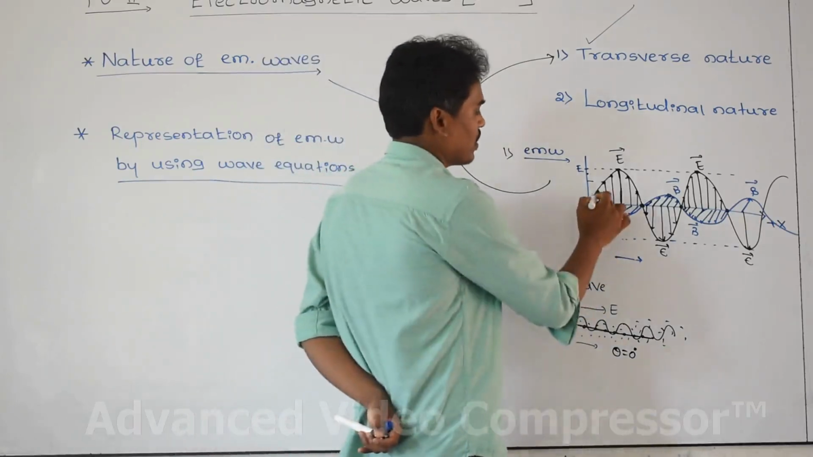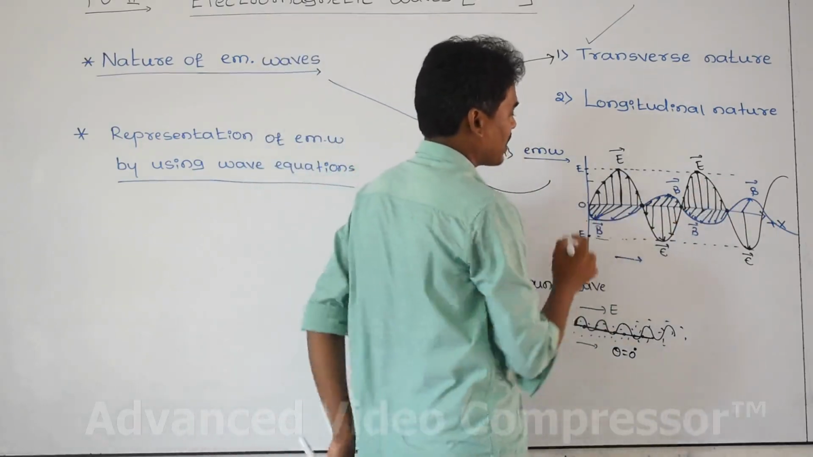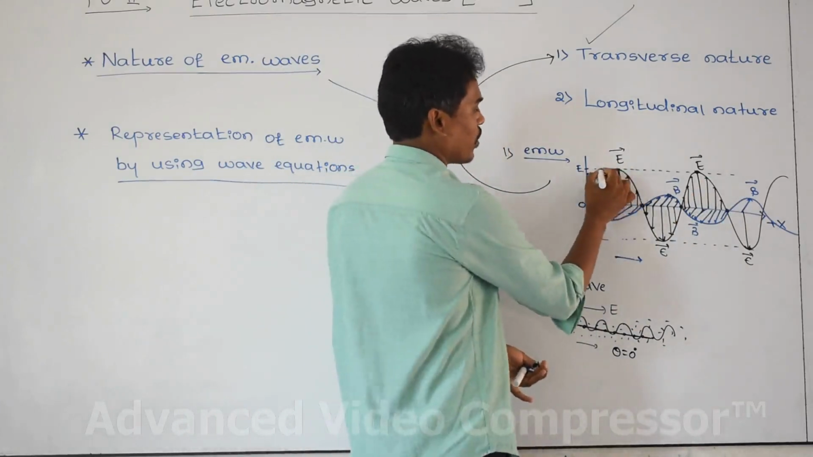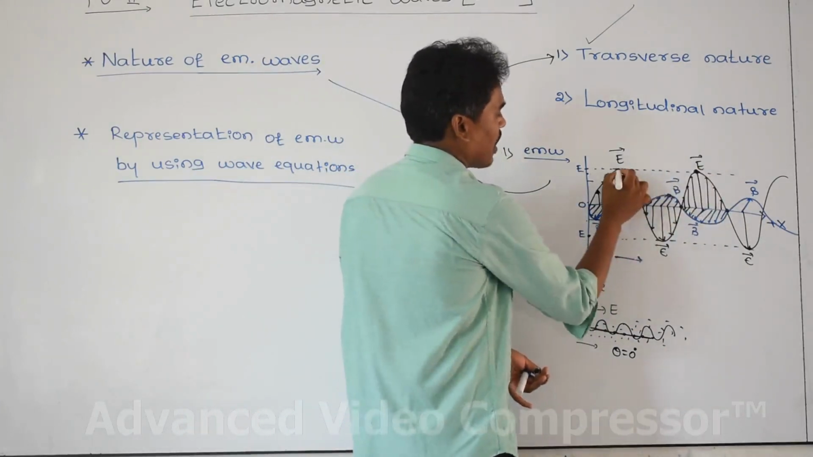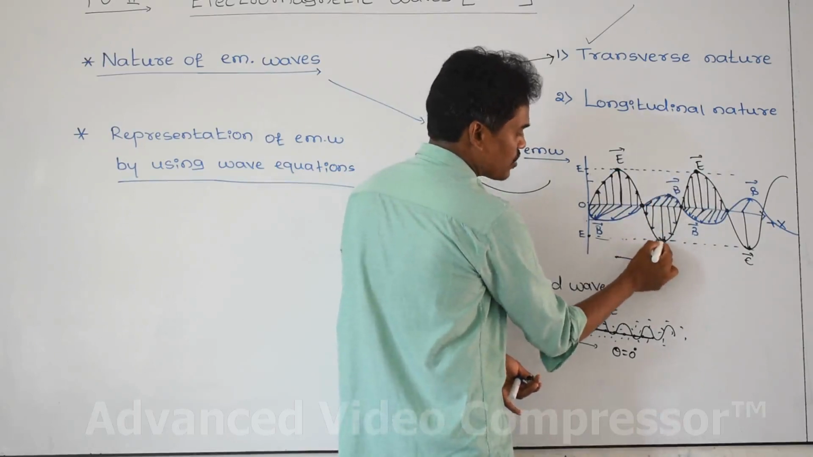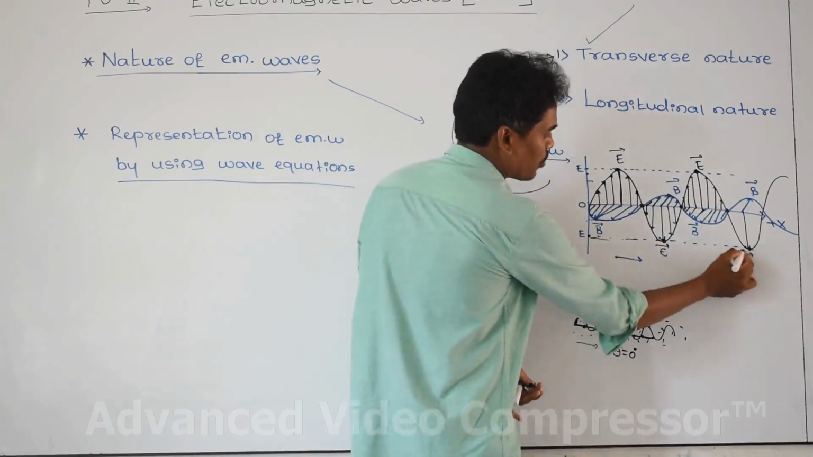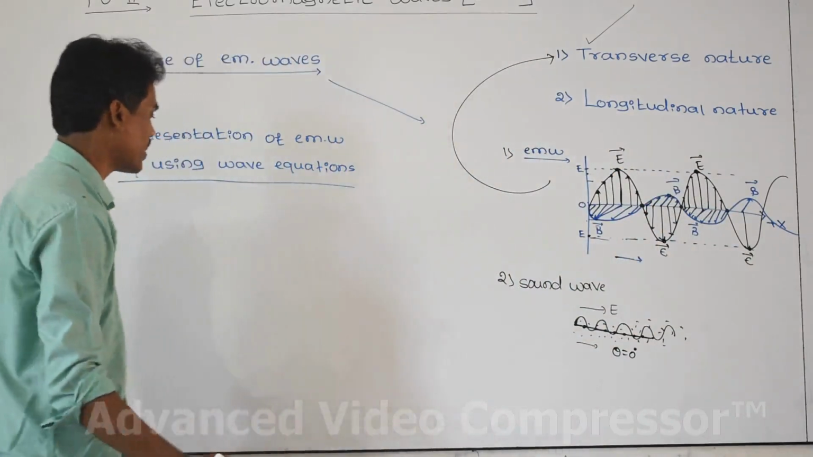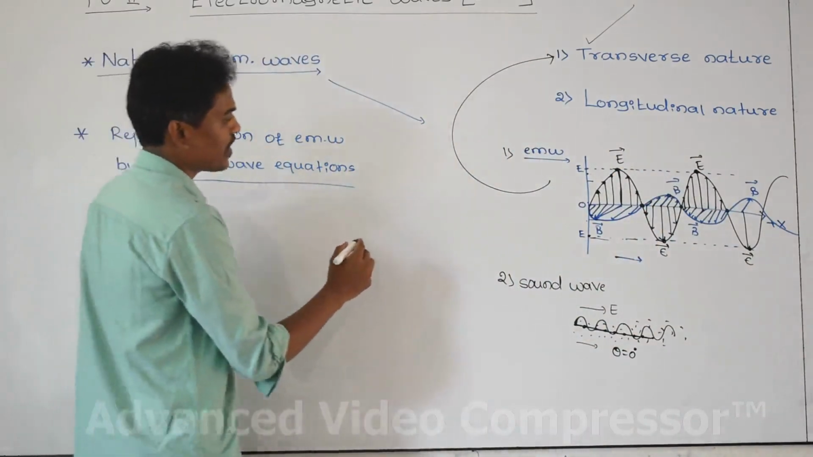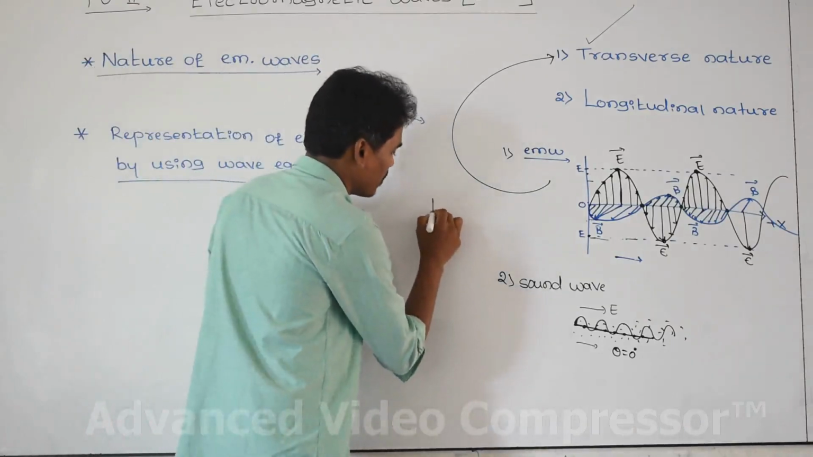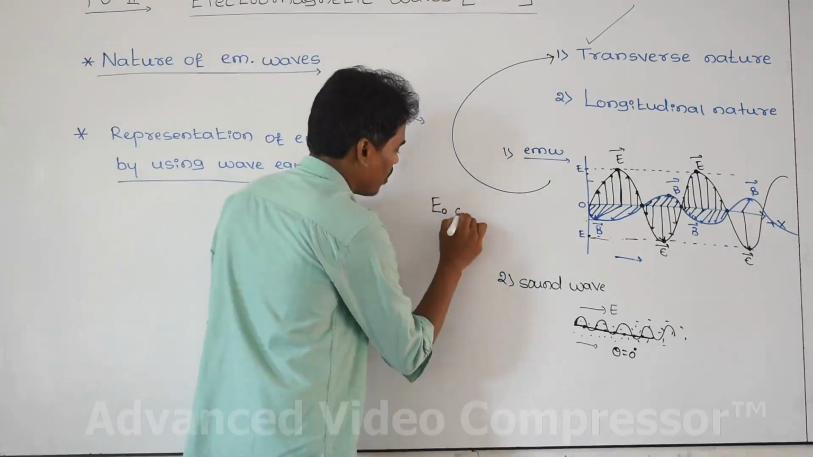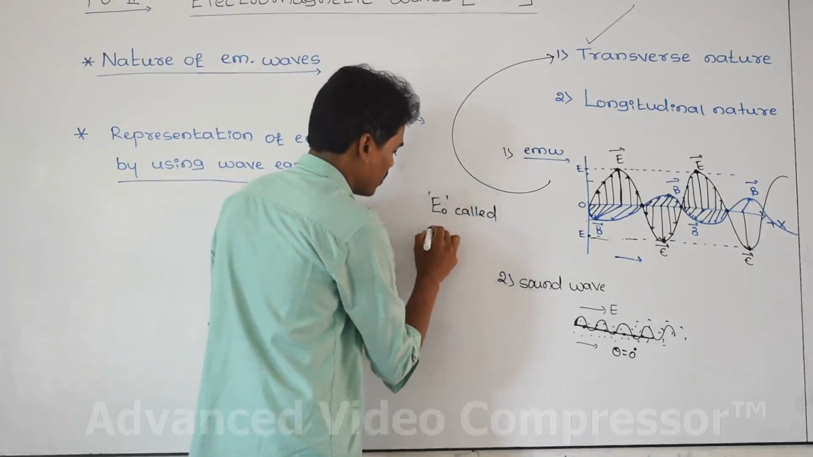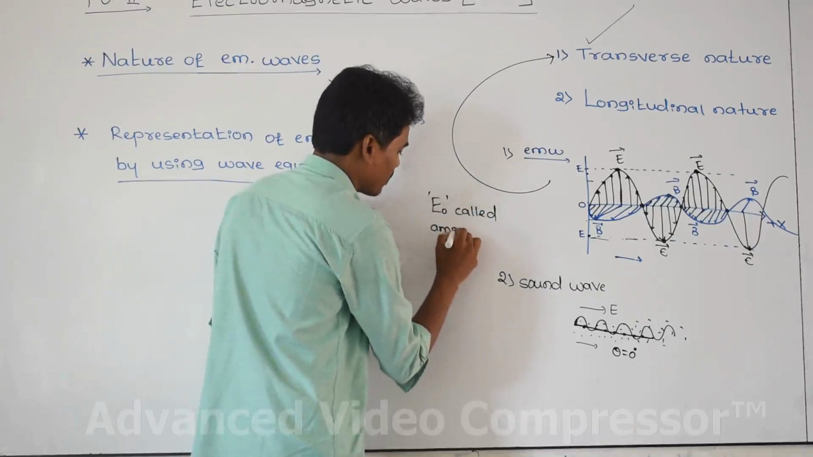Here in the wave, at which point is the electrical field intensity maximum? At this point, or at this point, the electrical field is maximum. That maximum electrical field is called E naught, called the amplitude of the electrical field.